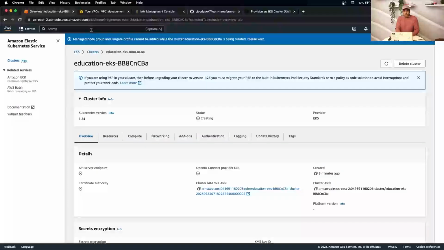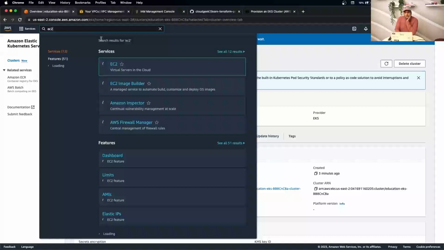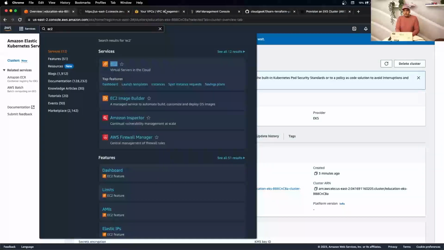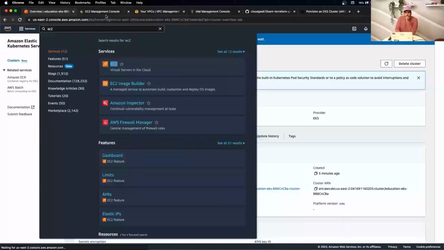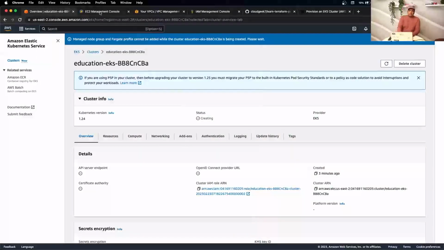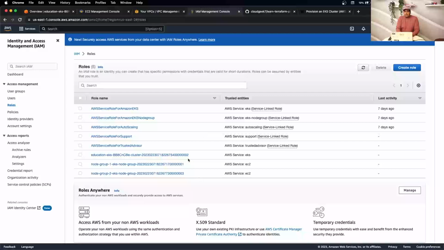I want to quickly check the EC2 as well. Let's check the EC2. Here I'm basically checking if they've created the node group's required instances. It will be in the process, it won't be ready, but let's have a look. We know it's all done here. We know we created the IAM roles and we're using them.